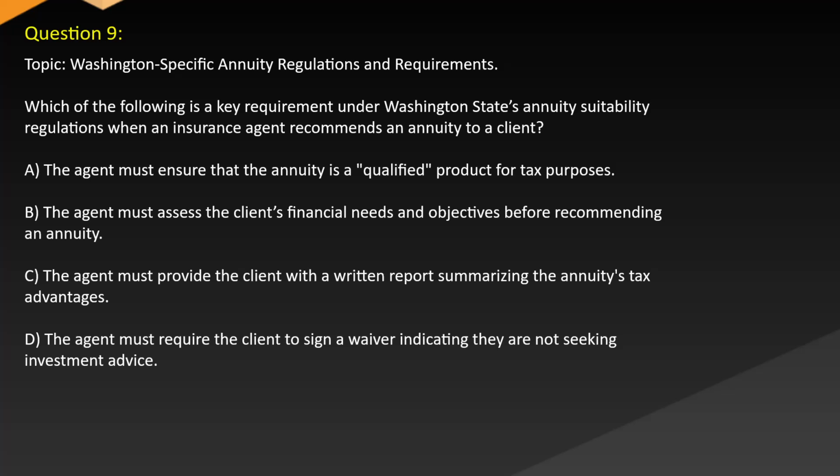A. The agent must ensure that the annuity is a qualified product for tax purposes. B. The agent must assess the client's financial needs and objectives before recommending an annuity. C. The agent must provide the client with a written report summarizing the annuity's tax advantages. D. The agent must require the client to sign a waiver indicating they are not seeking investment advice.